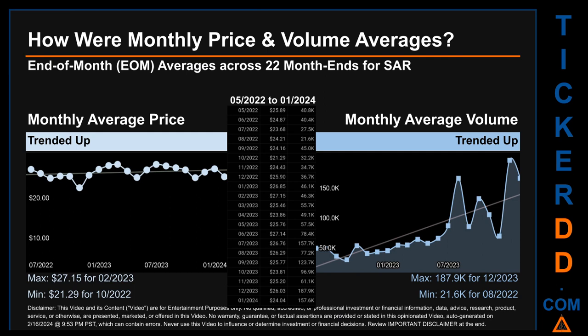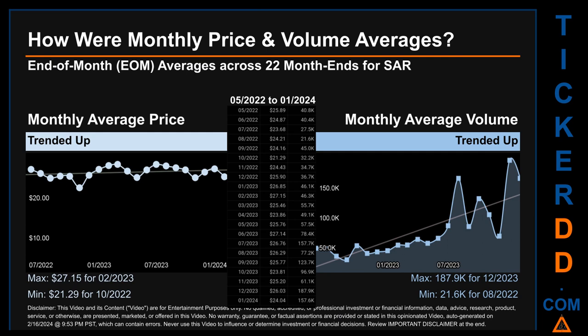How were price and volume averages for SAR? Across 446 trading days, there were a total of 22 month ends, of which monthly averages for daily price and volume were calculated. Overall, monthly price average trended up while monthly volume average trended up.